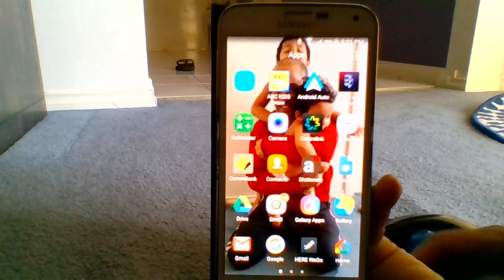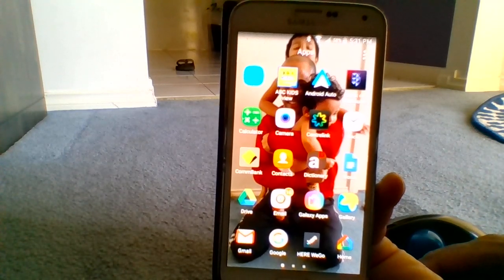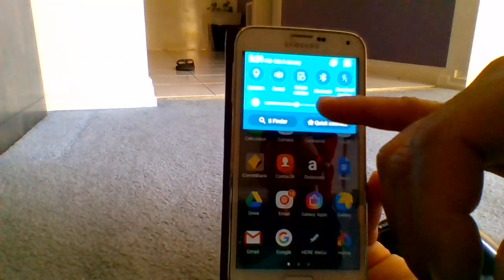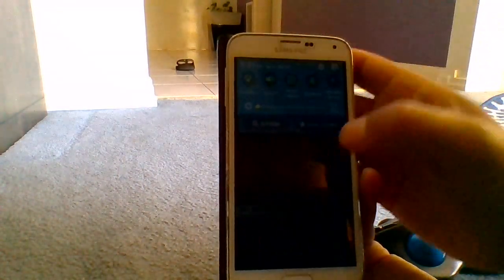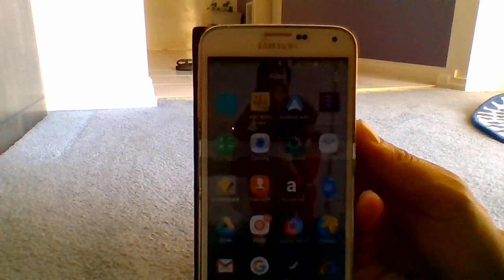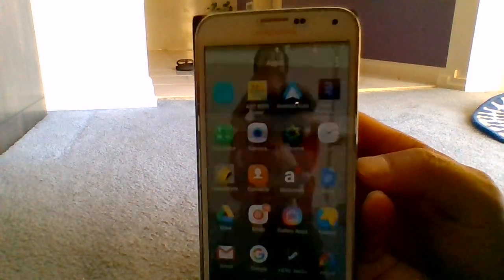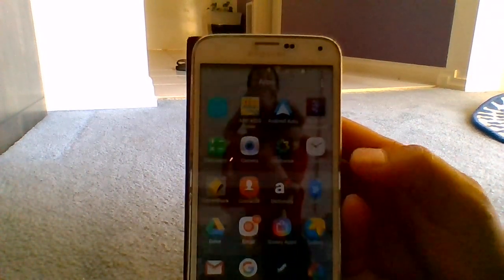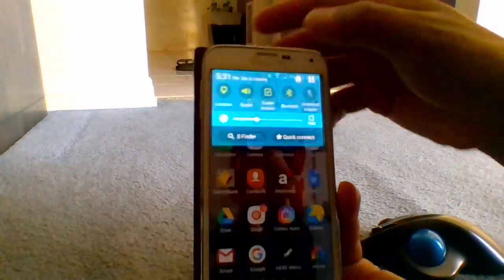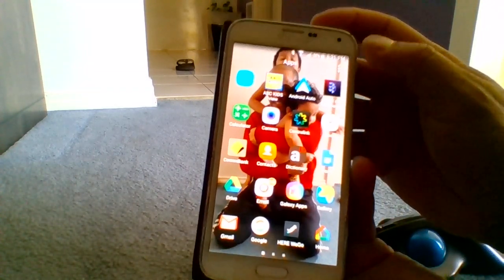Hi guys, today I'm going to show you how to fix Samsung Galaxy S5 screen flickering. Basically this thing happens when your brightness is quite low, about this much. You may notice my phone is flickering a little bit. You can see now, I hope so. To fix this issue, if you increase the brightness it will fix, but for a temporary period.